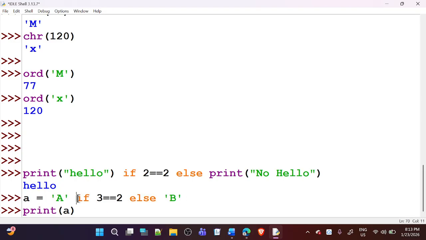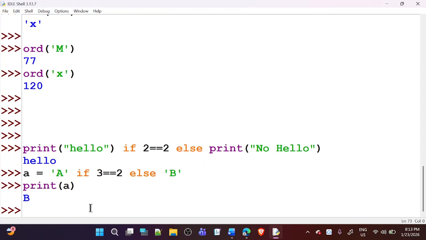How is it evaluating this expression? See, first it will check the condition. The condition is false. So will it move to this side? No, it will not move this side because this condition is false. If the condition is false, it will go to the else part, and at the else part, I mentioned b. So it will store b in the variable a. So you can see it is printing b.